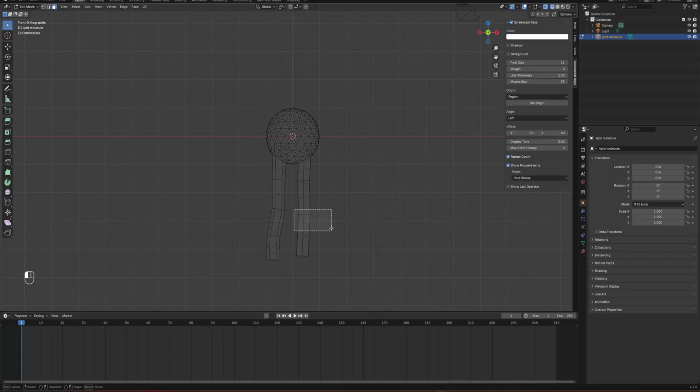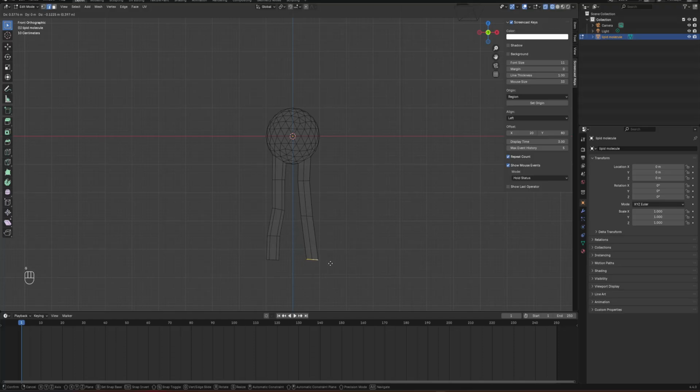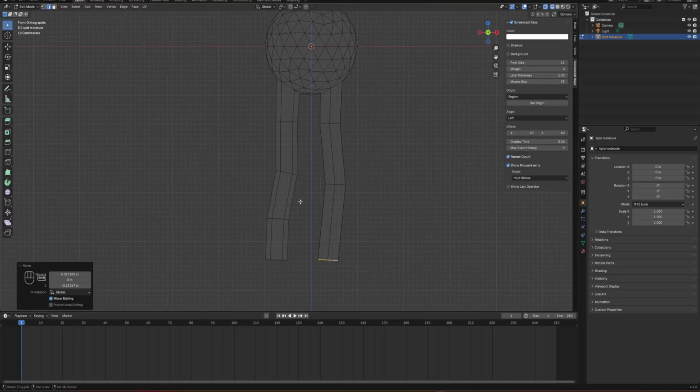You can always go back to these edges and move things. So I'll move this one a little bit here, and then you can select the whole ring by pressing Alt and clicking on an edge. And then I will move this one by pressing G a little bit somewhere here. Okay, so now we are almost done.